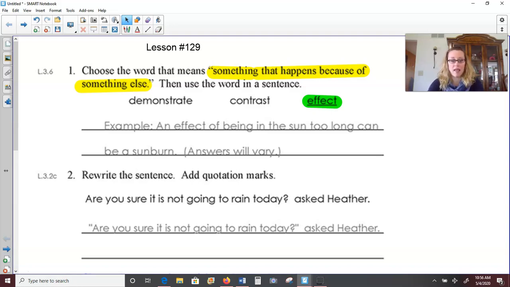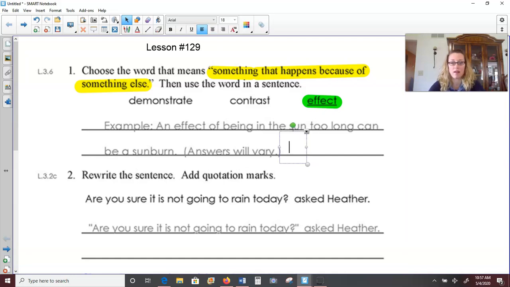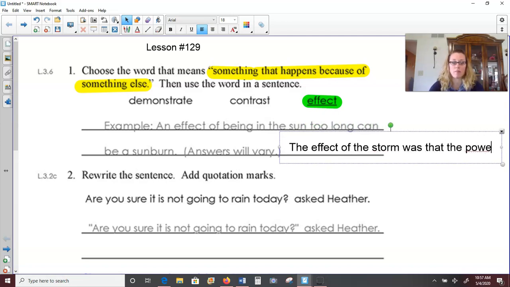I might say the effect of the storm was that the power went out last night.